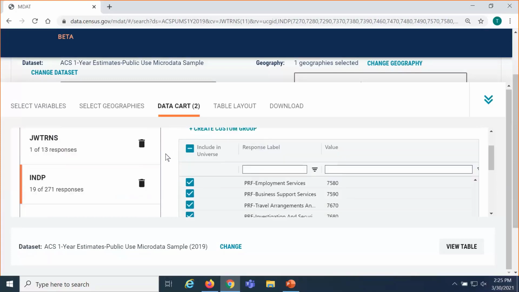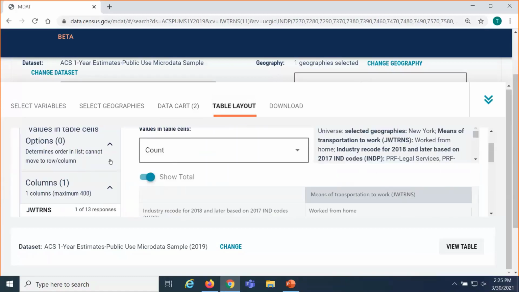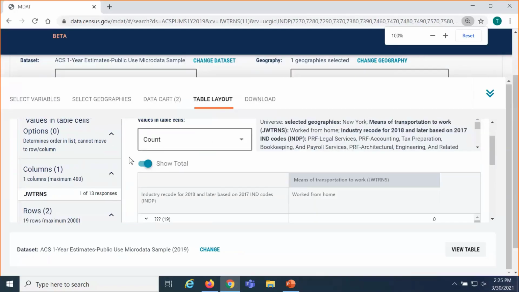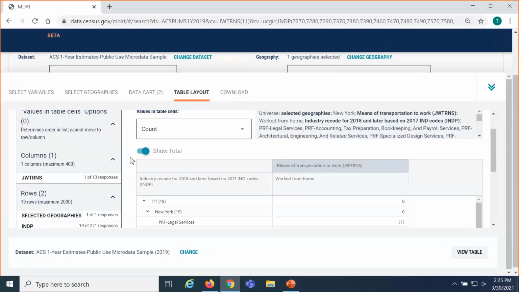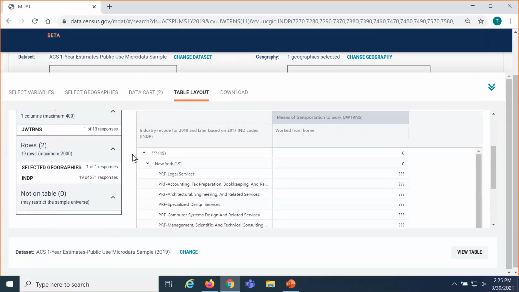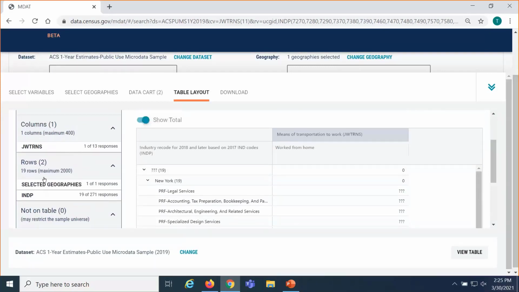So once you've restricted the values of the variables to those that you're interested in, the next step is to click Table Layout at the top. I'm just going to zoom out here a little bit so you all can see the total context better. What I like to do with the table layout, you can adjust where the variables appear in the table. And the nice thing about the Table Layout tab is it's not trying to calculate and feed that information in your table, so it's a really quick way to just play around with how you want things to appear in the table without having to wait for everything to pull the data and make the calculations.